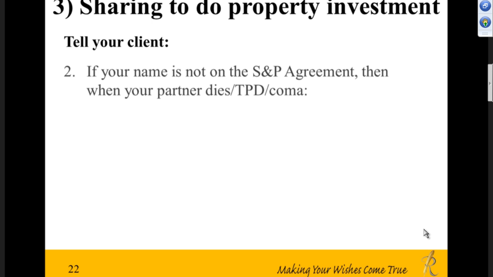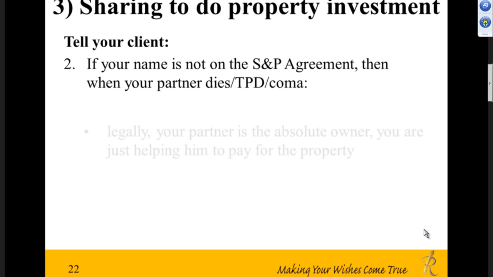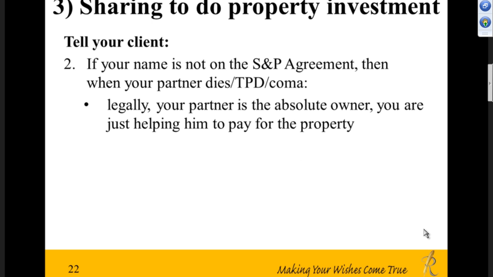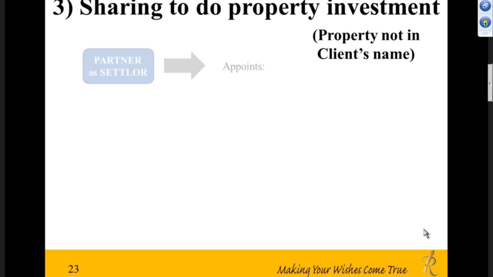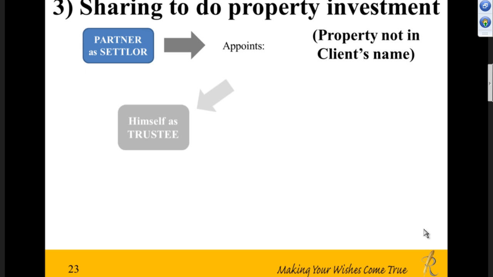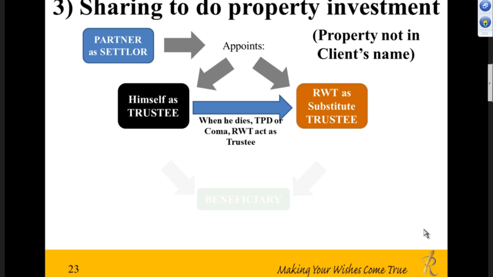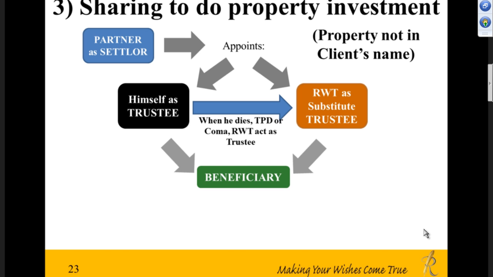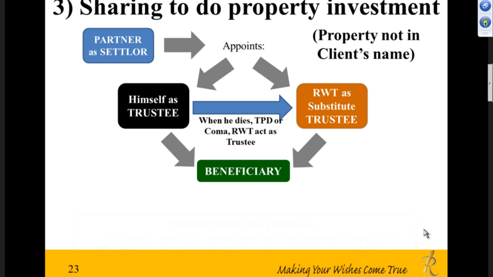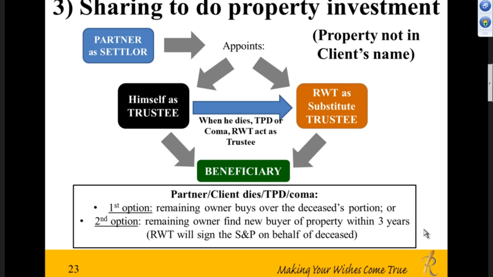Now let's take a scenario where the property is not in your client's name, which is similar to the one under the brother and sister's name. So the solution is the same as that. But the bottom part is a bit different here. The beneficiary, because the client is buying these properties as investments rather than a place for him to stay. So what will happen is that for planning purposes, it's probably good to do this.